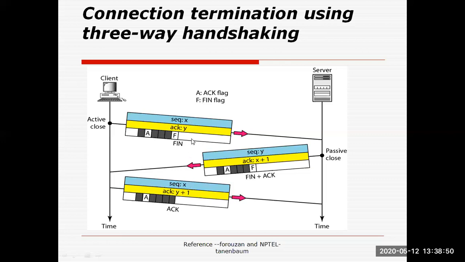Now this has been received by the client and the client will again send sequence number X. So again here the sequence number has not been changed. Now the acknowledgement number will be Y plus 1 because the client has received the Y TPDU, and finally it will send the acknowledgement. So again this is called the termination phase. So these three phases are called the TCP handshaking protocol.